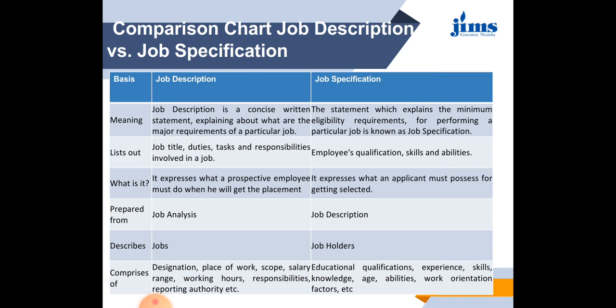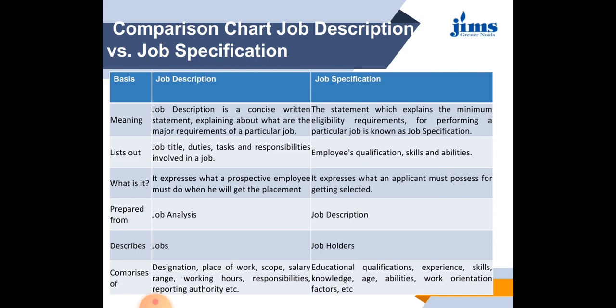Last one, what it comprises. The job description comprises designation, place of work, scope, salary range, working hours, responsibilities, reporting authorities, environment, infrastructure, facilities related to the particular job. Job specification comprises educational qualifications, experience, skills, knowledge, age, abilities, work orientation factors, etc. of the job. That's the difference between your job description and job specification.